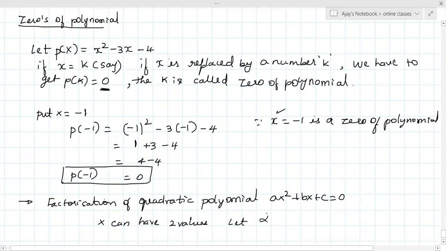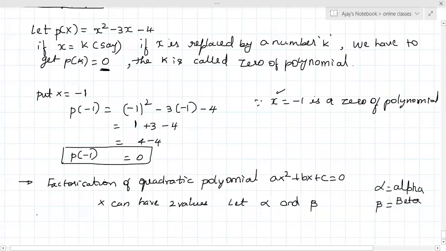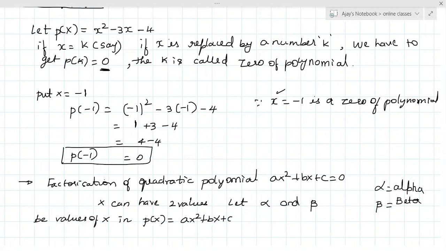Let alpha and beta be the values of x. You know this symbol? This is called alpha, a Greek letter, and this is called beta. Remember these two words. Let alpha and beta be the values of x in P of x is equal to ax square plus bx plus c. So after solving, I get x values as alpha and beta, for example, assume it.